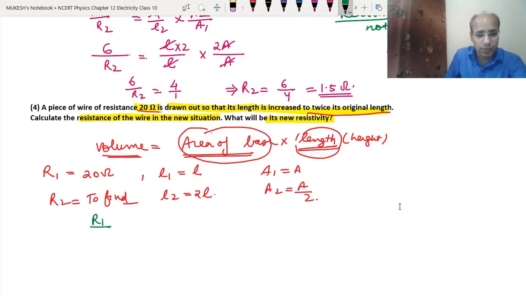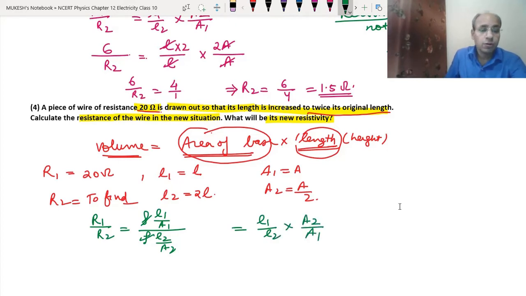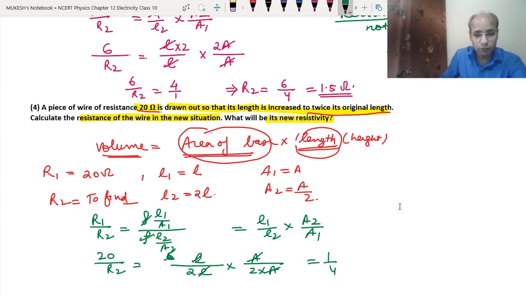So R1 upon R2 will be equal to rho L1 upon A1 upon rho L2 upon A2. So rho and rho are gone, and we get L1 upon L2 into A2 upon A1. R1 we have here is 20 ohm, R2 we need to find. L1 is L and L2 is 2L. A2 is A upon 2 and A1 is A. A gone, L and L gone, so we got 1 upon 4.